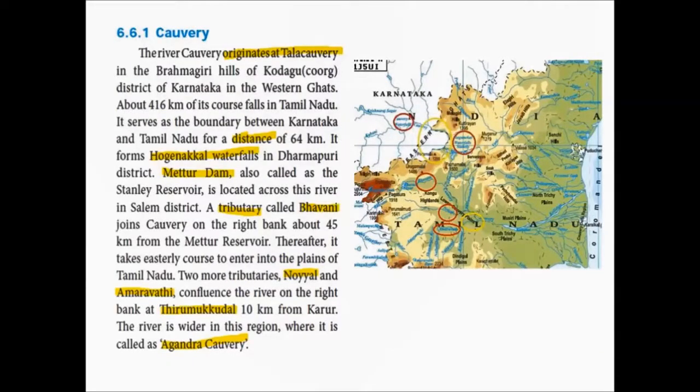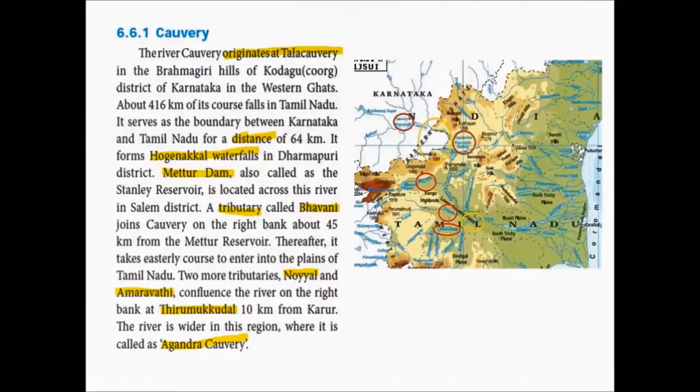Students, open the physical map of Tamil Nadu in your book. First we will see about the river Kaveri. The river Kaveri originates at Talakaveri in the Brahmagiri hills of Kudagu district of Karnataka in the Western Ghats. That is, the river Kaveri originates in the Western Ghats.